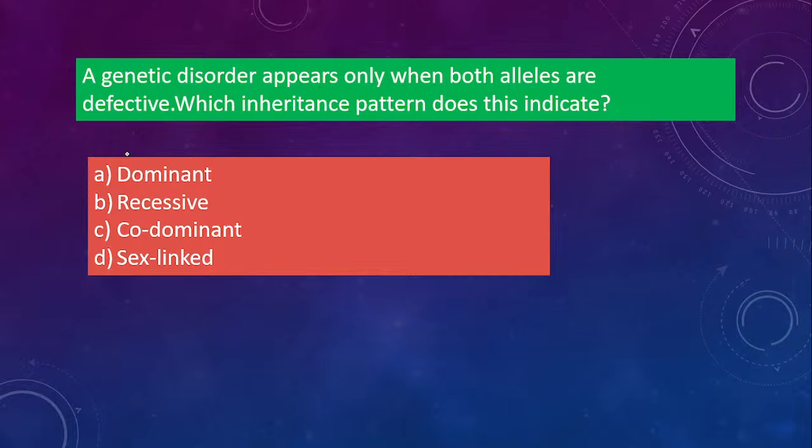Okay, next one. Answer this. A genetic disorder appears only when both alleles are defective. Which inheritance pattern does this indicate? Dominant, recessive, codominant, or sex-linked? A genetic disorder will appear when both alleles are defective, then only you get the genetic disorder. Otherwise, if only one is defective, then the person is a carrier. Okay, remember this. So which inheritance pattern does it indicate? Your correct answer will be option B, that is recessive. In recessive, if both alleles are defective, the genetic disorder will appear.